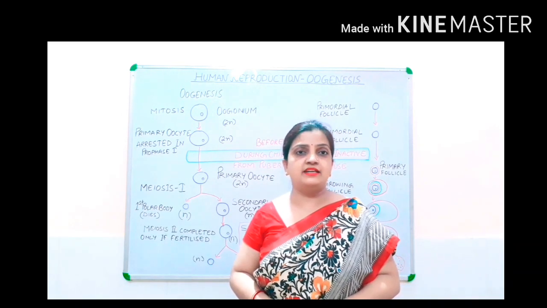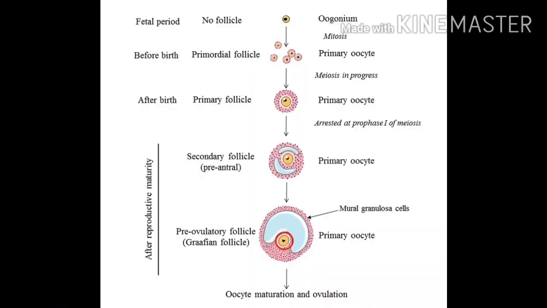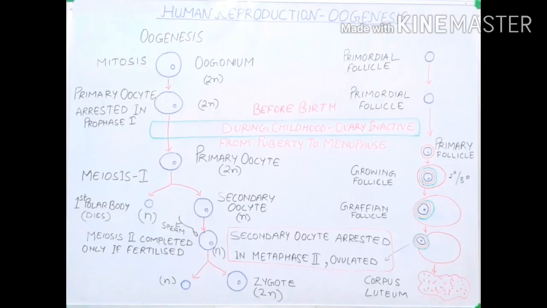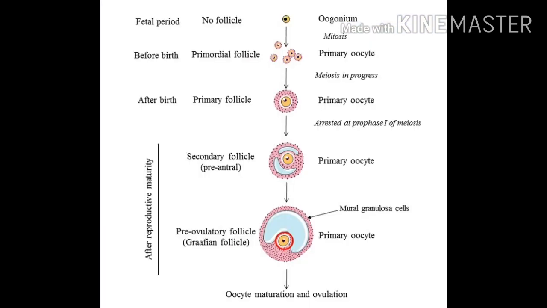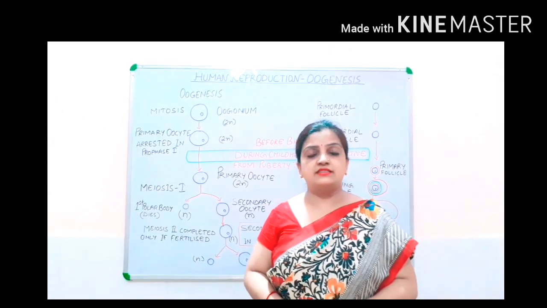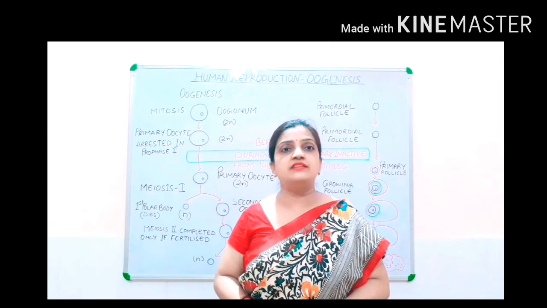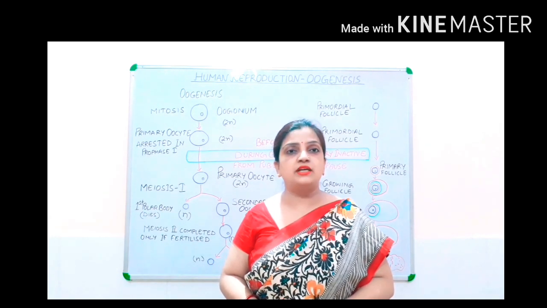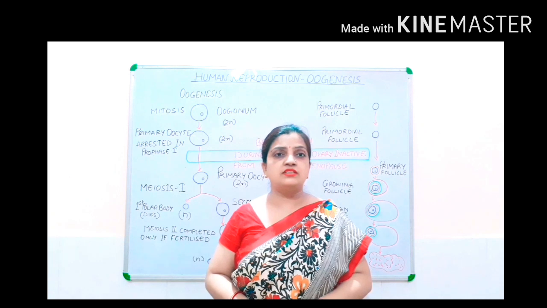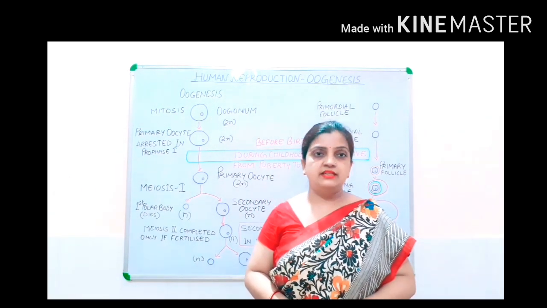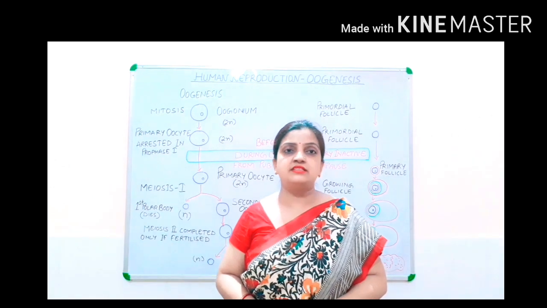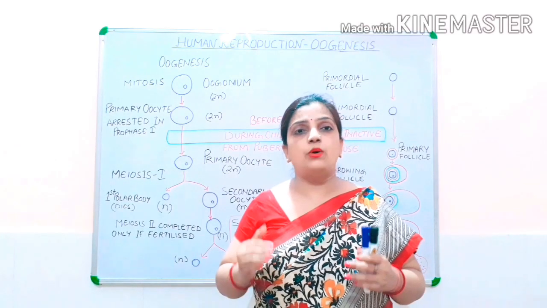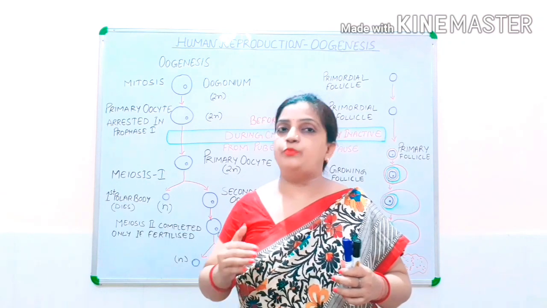I am going to finalize this topic, oogenesis. Discussed how this process continues inside the female ovary within the reproductive system. Children, this whole process starts before birth among girls, when they are in the form of a fetus inside the mother's womb. And this whole process continues till menopause.